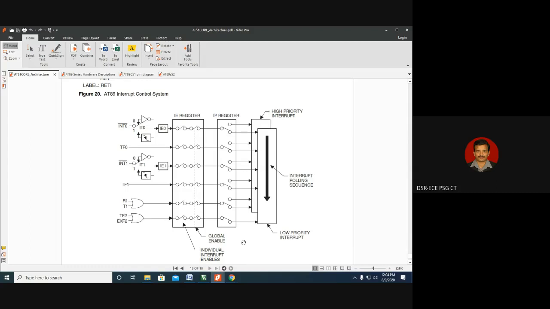So if an interrupt happens in the pin, what are all the possibilities? The pin can be in either logic 1 or logic 0. So the present state of the pin, whether it is logic 1 or logic 0, can also be treated as an interrupt, which we call a level triggered interrupt. Level 1 triggered interrupt as well as level 0 triggered interrupt.